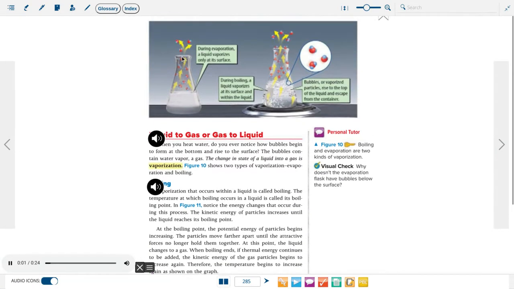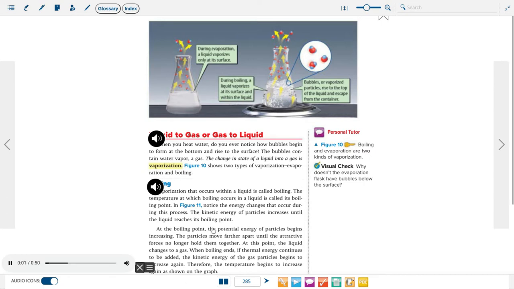Liquid to gas or gas to liquid. When you heat water, do you ever notice how bubbles begin to form at the bottom and rise to the surface? The bubbles contain water vapor, a gas. The change in state of a liquid into a gas is vaporization. Figure 10 shows two types of vaporization: evaporation and boiling.